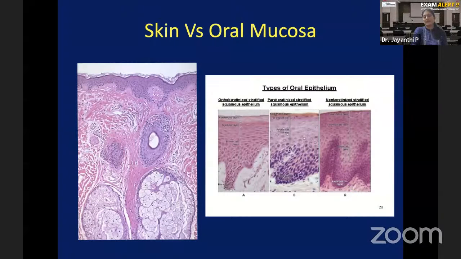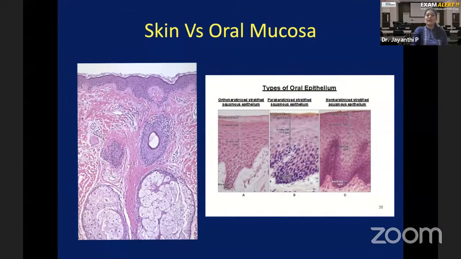that as parakeratinized. Okay. So in the oral cavity, you have three types of epithelium. Either it can be orthokeratinized stratified squamous epithelium, parakeratinized stratified squamous epithelium, or non-keratinized stratified squamous epithelium. In contrast, skin has only one type of epithelium throughout. It is always keratinized stratified squamous epithelium. Another difference is you have adnexal structures like hair follicle, sebaceous gland, and sweat glands in the skin, which is usually absent in the oral mucosa.